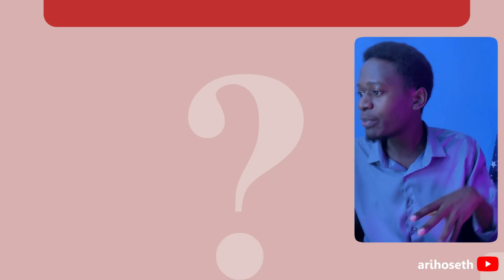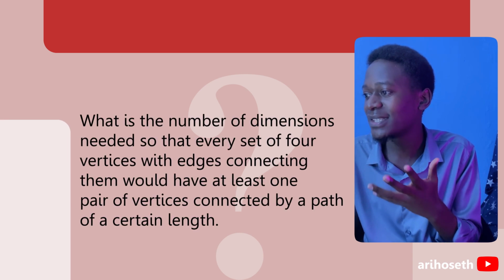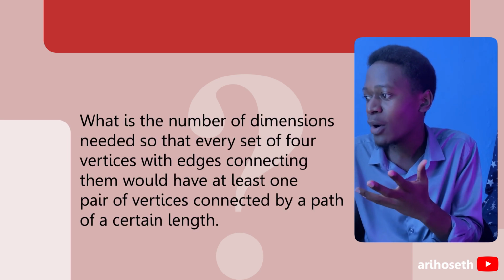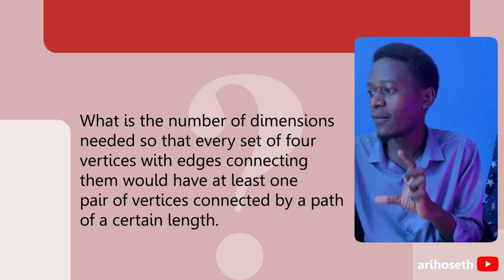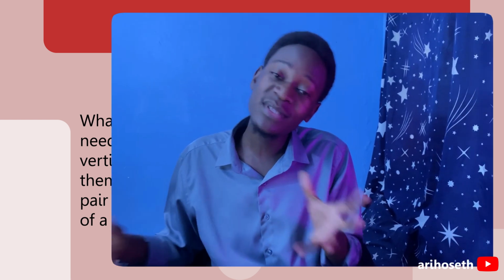Now, we won't go deep into the details of the problem, but I'm just going to paraphrase the problem right here. The problem asked for the number of dimensions needed so that the set of 4 vertices with edges connecting them would have at least one pair of vertices connected by a path of a certain length. Graham's number provided an upper bound for this solution, whereas the lower bound, I think, is 9 or 11. The existence of Graham's number has implications for our understanding of infinity.